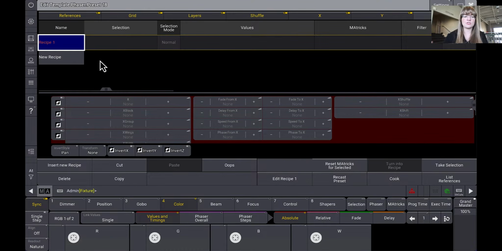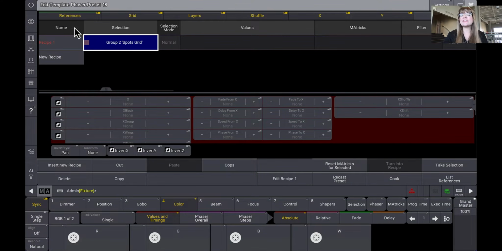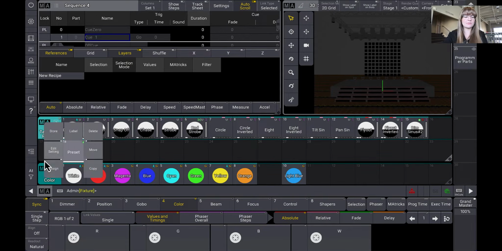I'm going to right-click here, show you that example instead. Exact same as turn into recipe. I'm going to set my selection to my spots grid again. You'll notice this is still red, right? There is nothing to cook yet, and it's letting you know, hey, I don't cook this, I'm red. Also, if I close out of this, I guess the pot is green. I don't know, maybe that should be red.